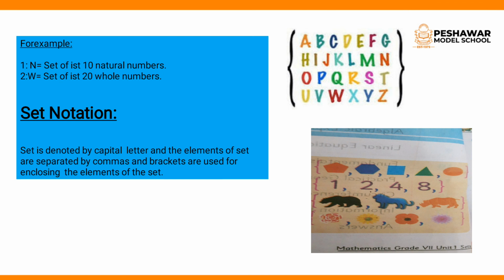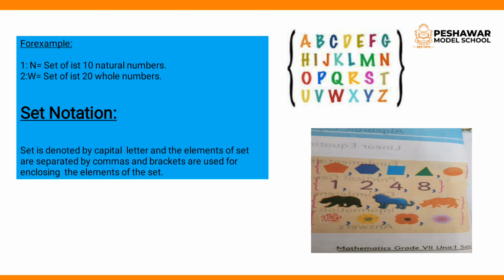For example, first we have N equal to the set of the first 10 natural numbers. In mathematics the first 10 natural numbers are 1, 2, 3 up to 10. Second, W is equal to the set of the first 20 whole numbers. Whole numbers are those which start from 0.